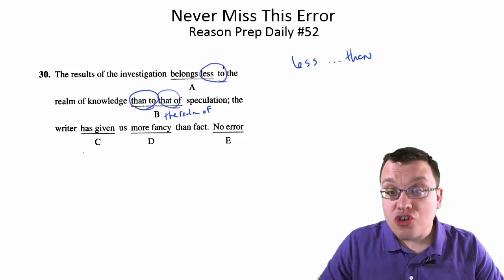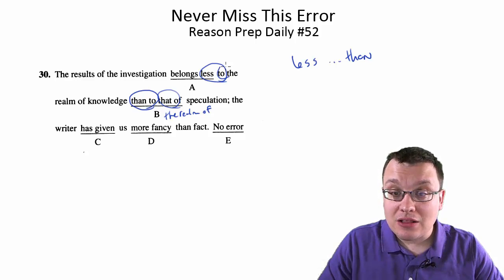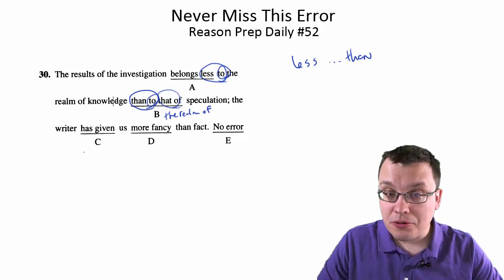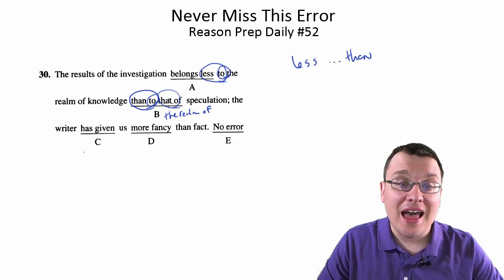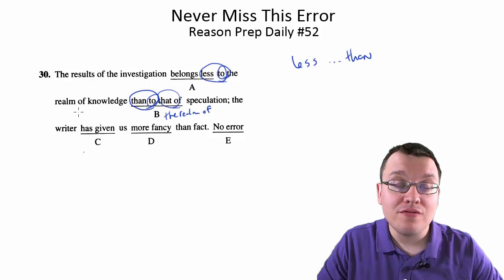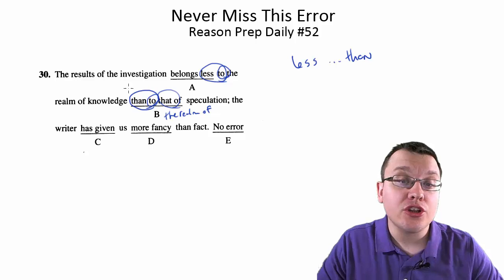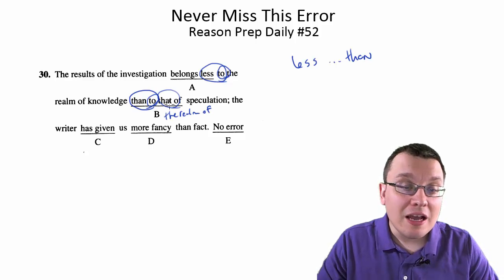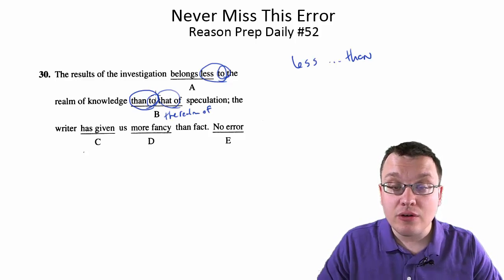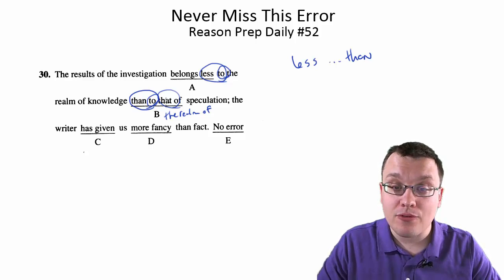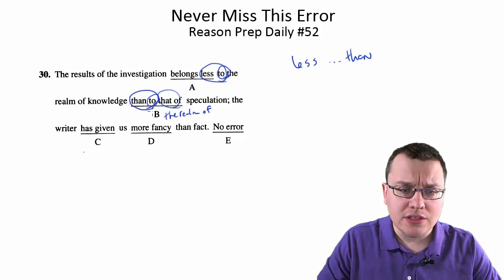And the to has got to be there because it's got to be parallel: less to, than to. Now the that has got to stand in for the realm of, because if you just said less to the realm of knowledge than to speculation, you'd have a comparison error. So when you take apart B, it actually works okay, even though it sounds and looks weird. So it's definitely a trap for that reason. But B is fine.